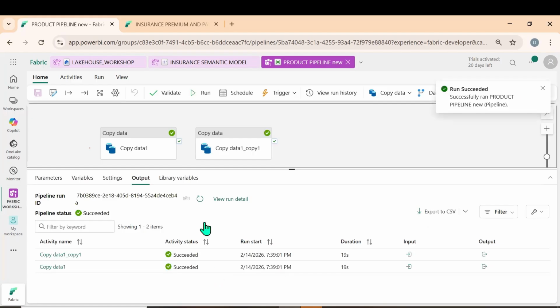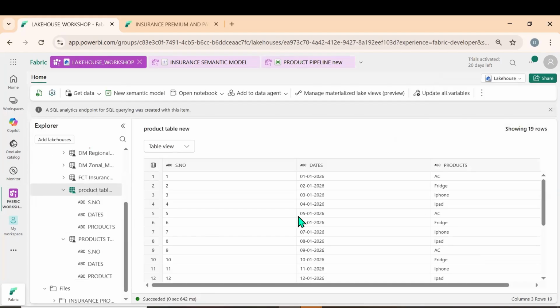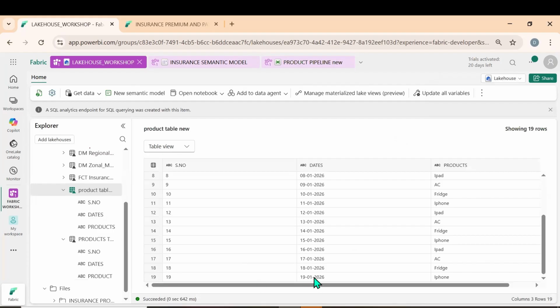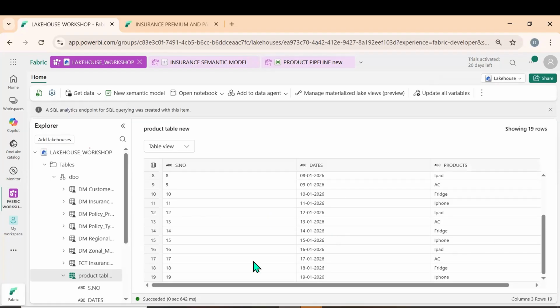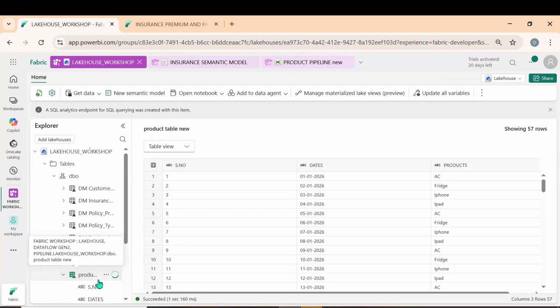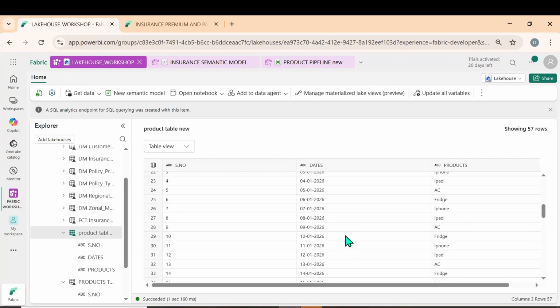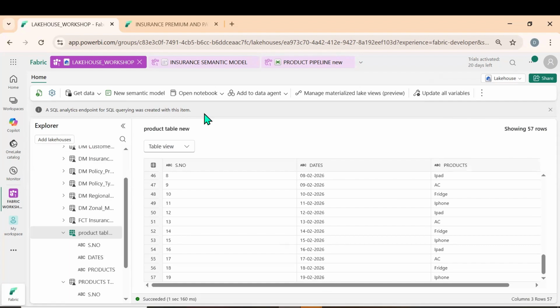I think it succeeded. Yes. Now I can go here. Let me scroll down. Till 19th Jan 2026. Let me click on refresh. Let's see whether it is appended here or not. After 19th Jan, let me click on refresh again. Now you see, after 19th Jan, you see February data. Now we are able to see February data.